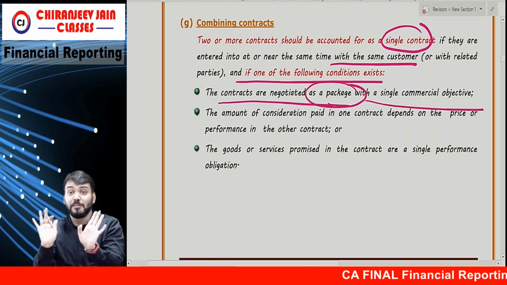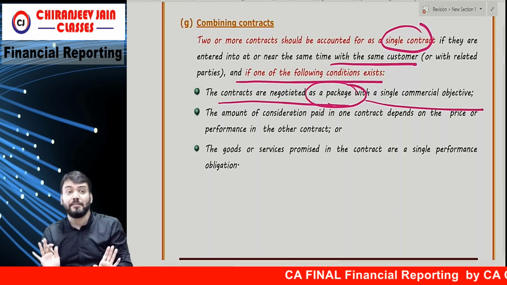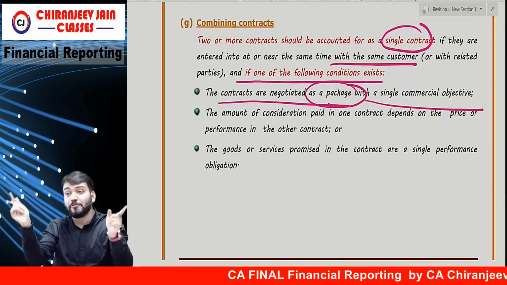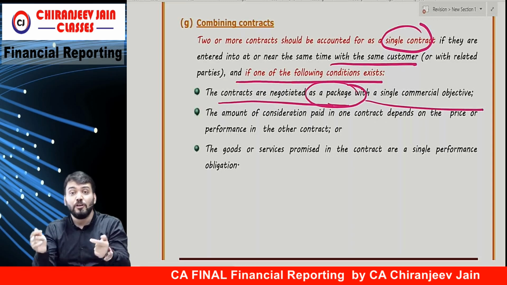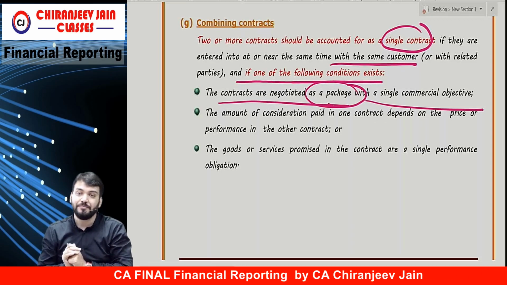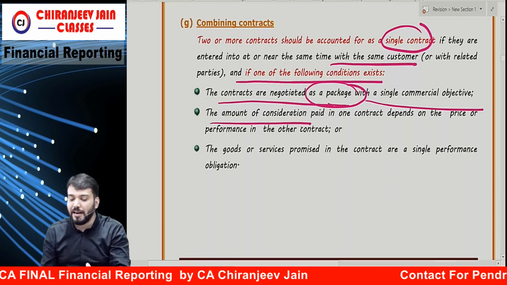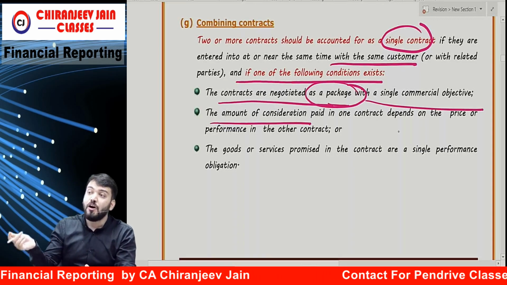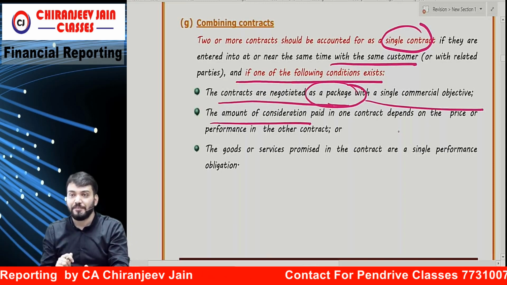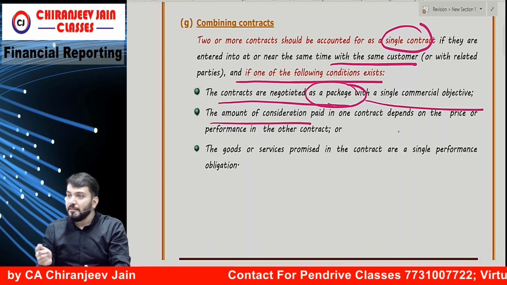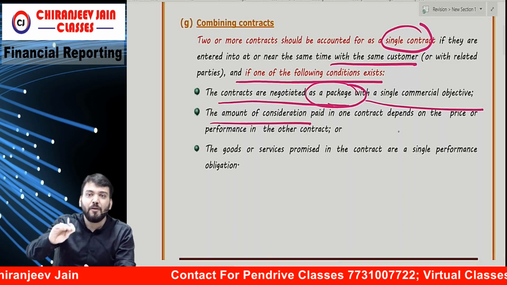So it is quite possible that this type of transaction is available in the market. When you become a CA, this type of situation will come in front of you, so you should be able to decide this point. Correct? Second, the amount of consideration paid in one contract depends on the price or performance of the other contract. Correct?